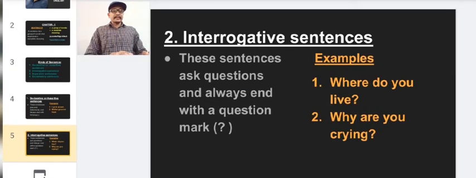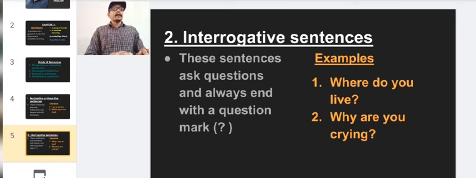So the second one is interrogative sentences. These sentences ask questions and always end with a question mark. So this is another category of sentences, that is called interrogative sentences. We are asking so many questions in our daily life. All the questions which we ask in our life come under the category of interrogative sentences.